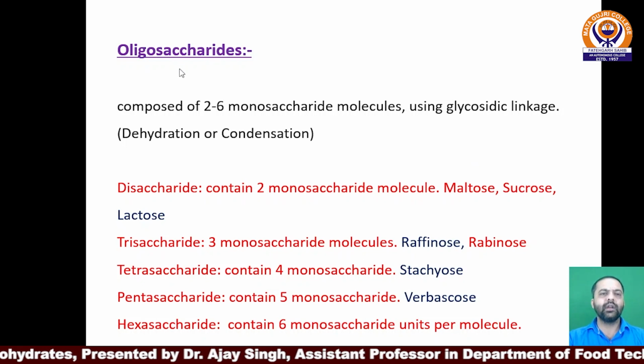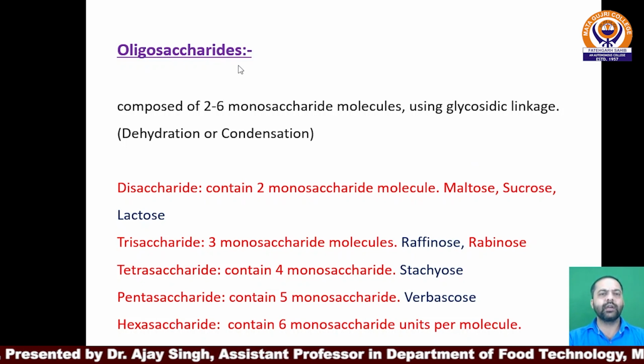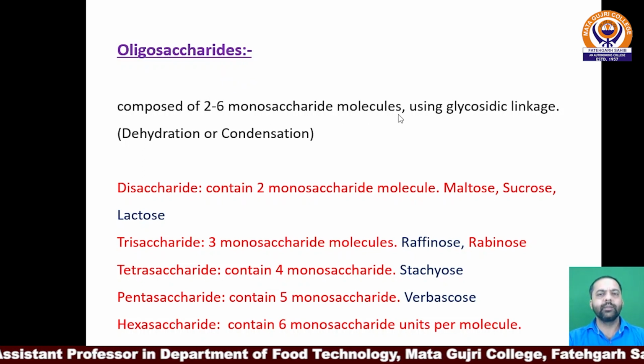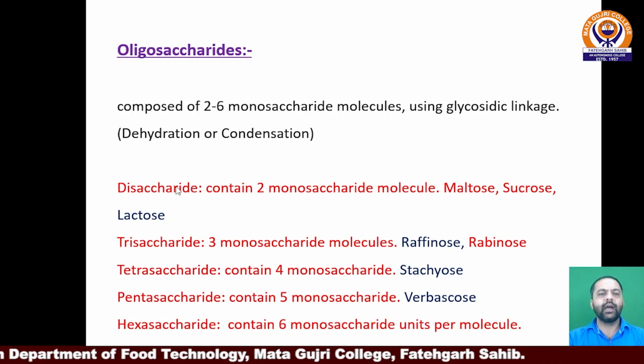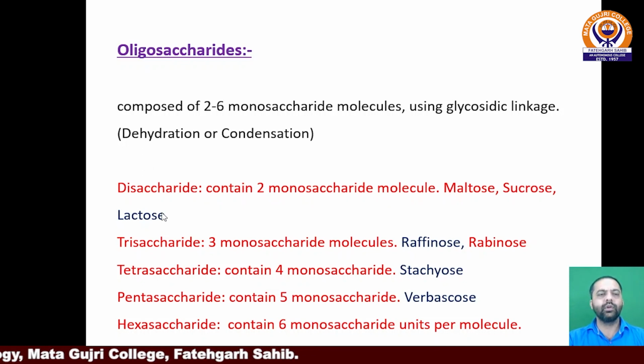The second classification among carbohydrates is oligosaccharides. As I already told you, it is composed of 2 to 6 monosaccharide molecules associated through glycosidic linkage. So, disaccharides contain 2 monosaccharide molecules, for example, maltose, sucrose, and lactose.